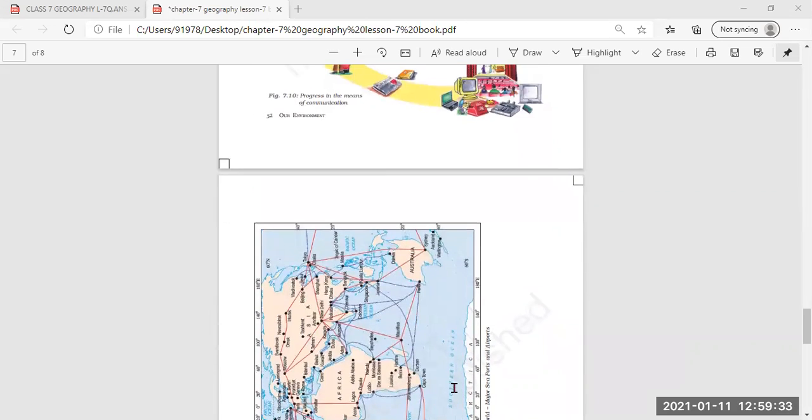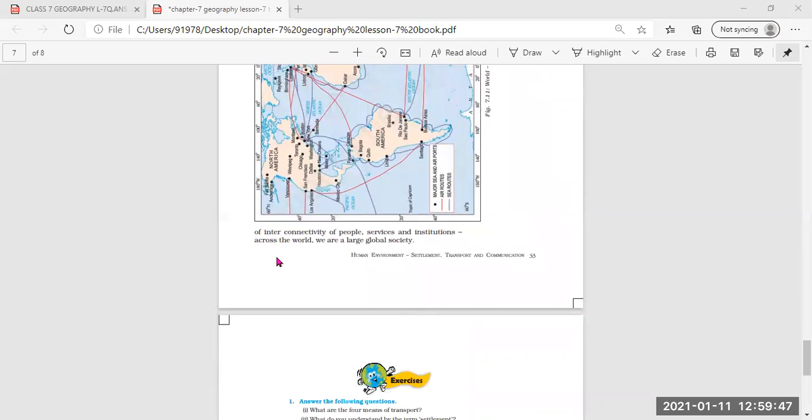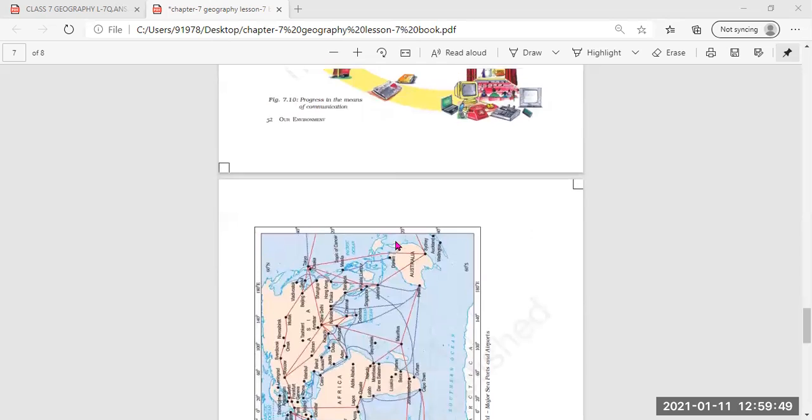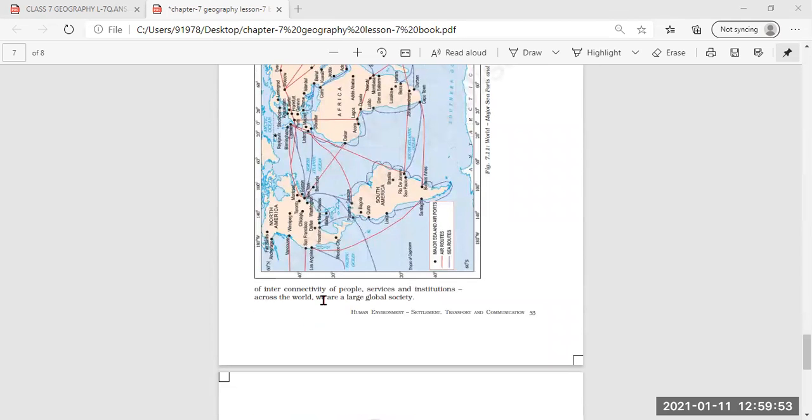On the next page, we can see the world's major seaports and airports given here. The straight lines in red are the air routes, and the ones in blue are the sea routes. This is the continuation with this kind of interconnectivity of people, services, and institutions across the world.